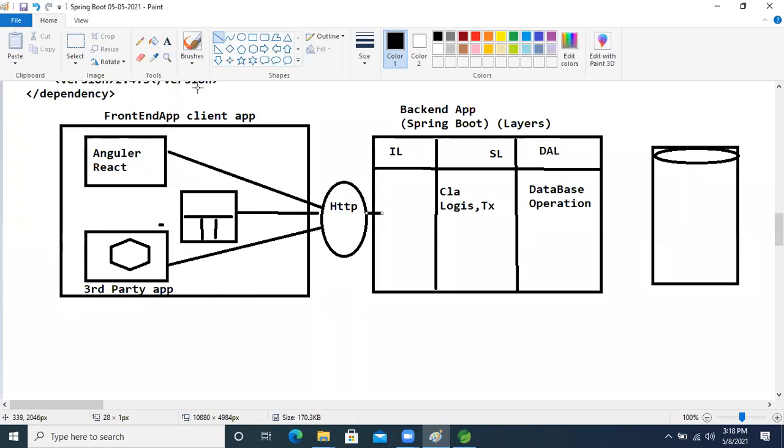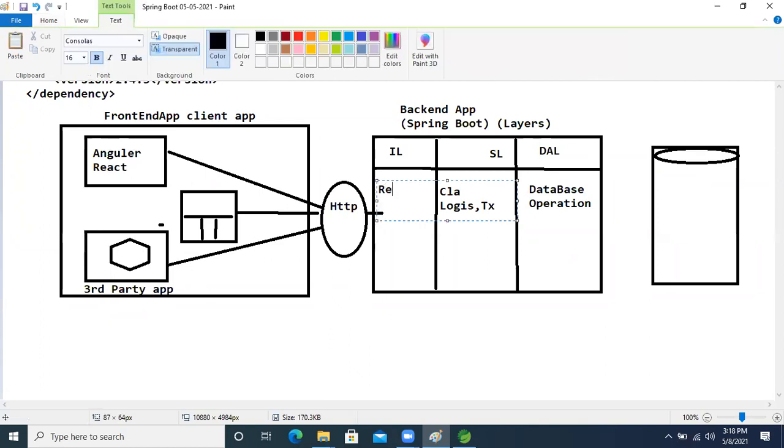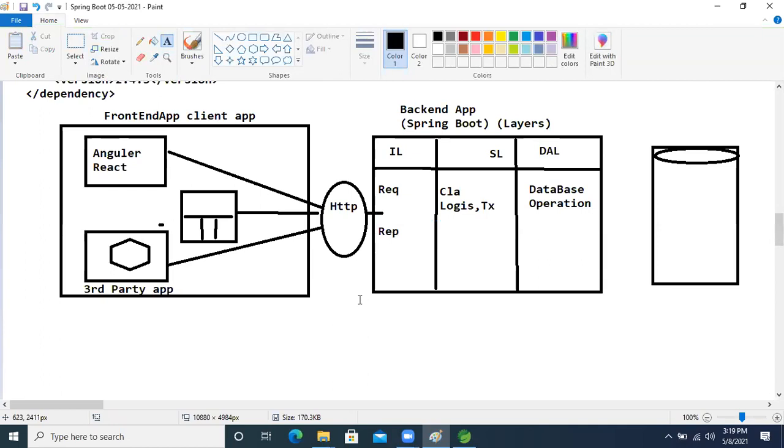This concept is nothing but distributed, guys. This is one service, one server used by multiple clients in different places. That is a distributed application. Here the request is coming, request processing is happening, and after the request processing, a response goes to our clients.